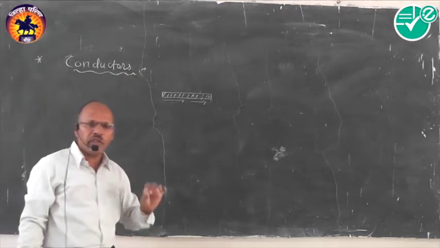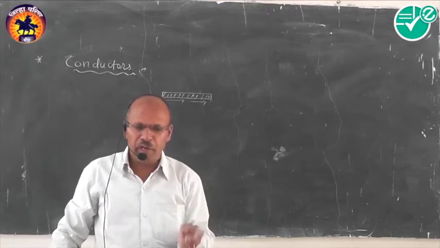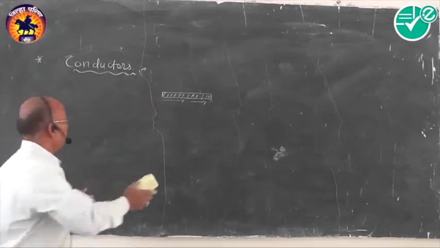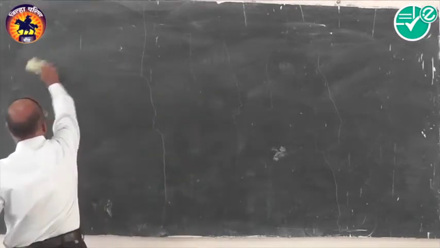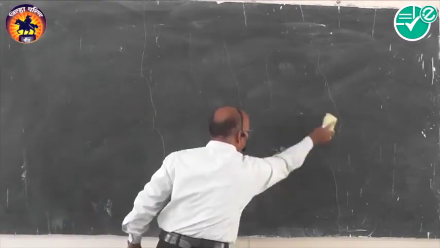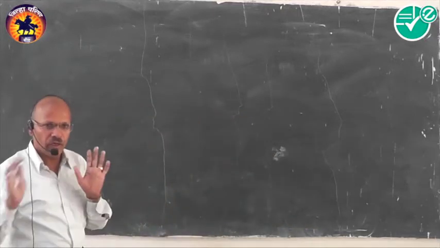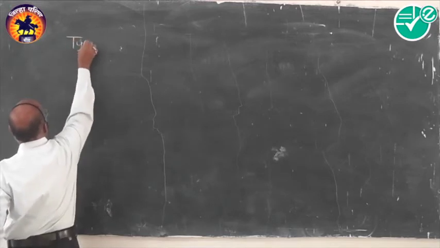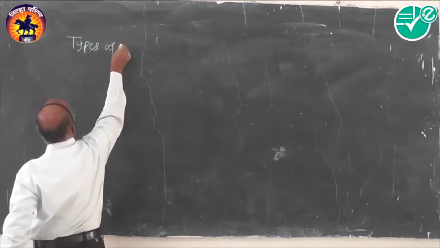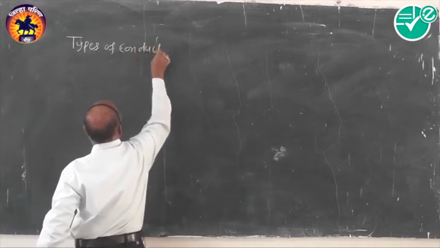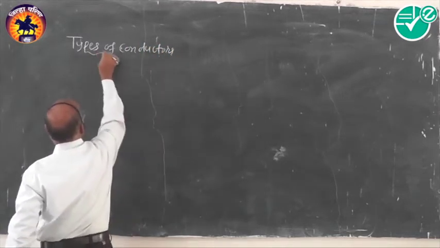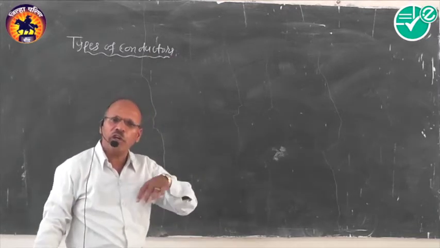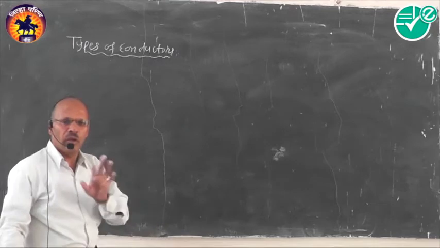Okay. Now these conductors are mainly of two kinds, depending upon their composition. Now we have better examples of these types of conductors. We will explain with specific examples the types of the different conductors. Have the heading: types of conductors. Depending upon the material, how the conduction occurs, conductors are of two major kinds.